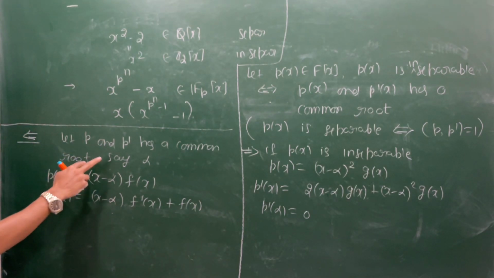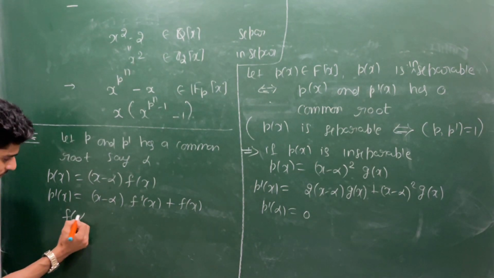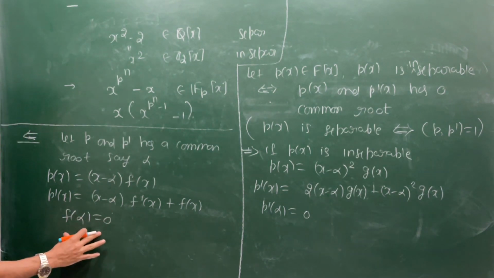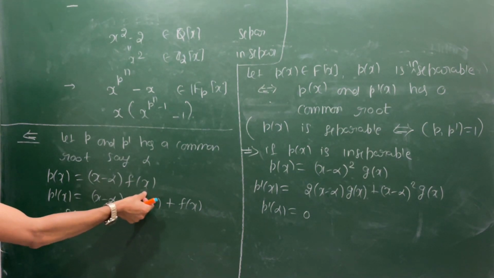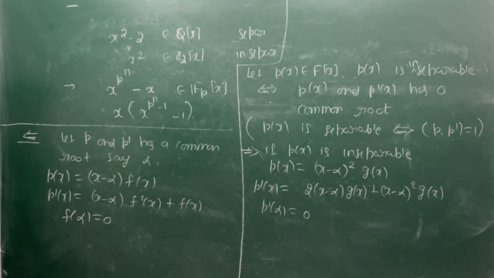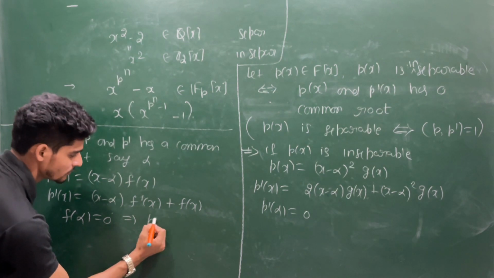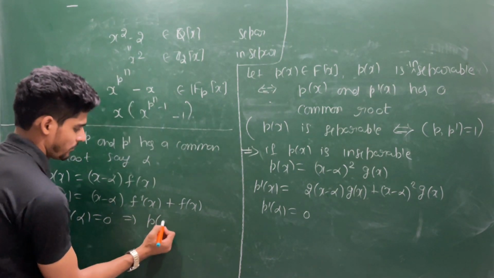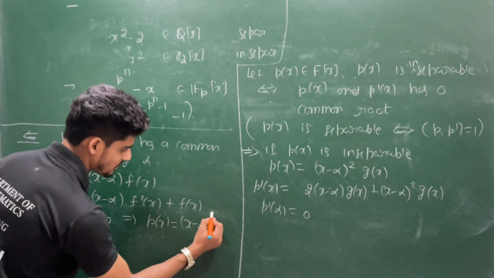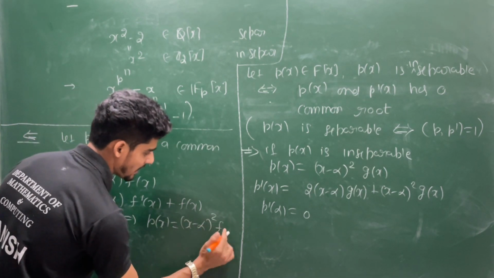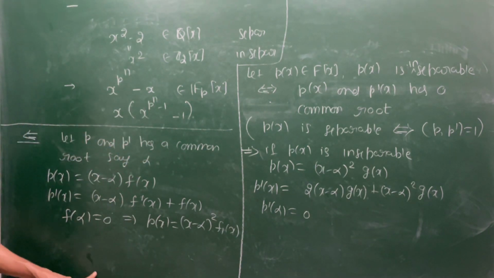Now p prime of alpha is also 0. So if you put x to be alpha, you will get f(alpha) to be 0. So if f(alpha) is 0, that means alpha is a root of f. That means there is a factor of x minus alpha. That means this p contains a multiple root. The alpha is a multiple root. So this implies p(x) is of this format: (x minus alpha) squared times some f1(x). That means this alpha is a multiple root of p.